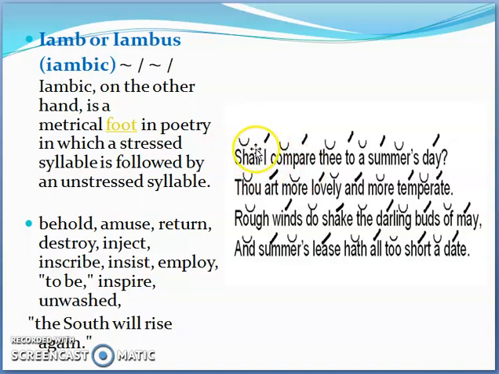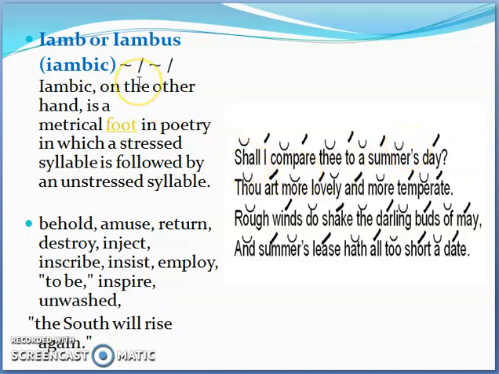Here shall and I are 2 different words, but because they are both monosyllabic, you are going to put them in a set like this. Shall I. Shall is not stressed and I is stressed. Here again, if you look towards the end, there is another word, summer. Summer is again made up of 2 syllables, sum, and sum is stressed and the portion of er is not stressed.